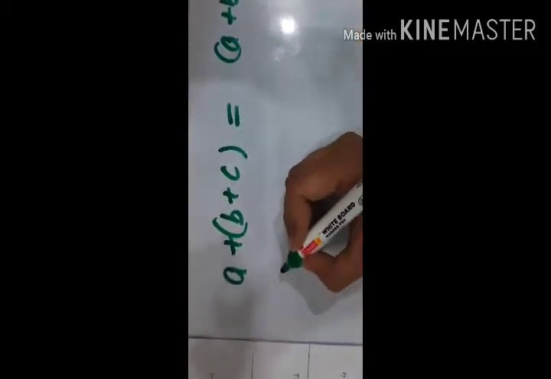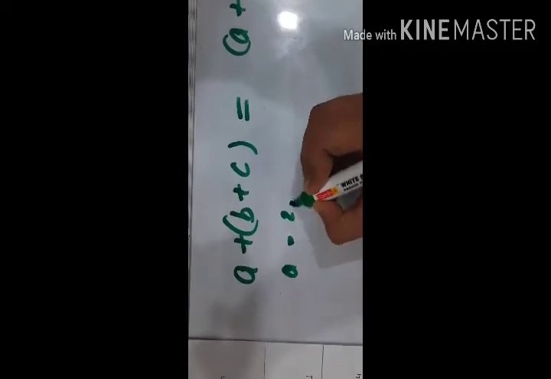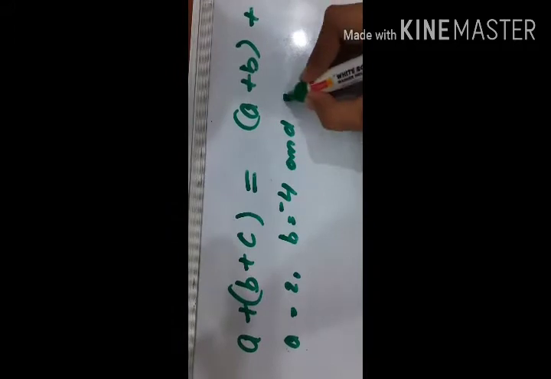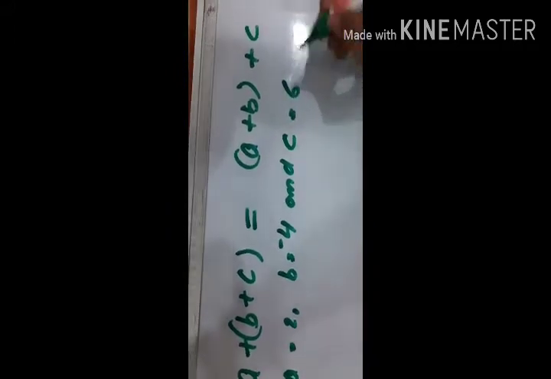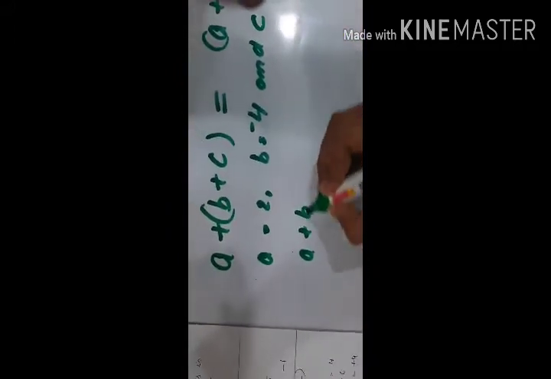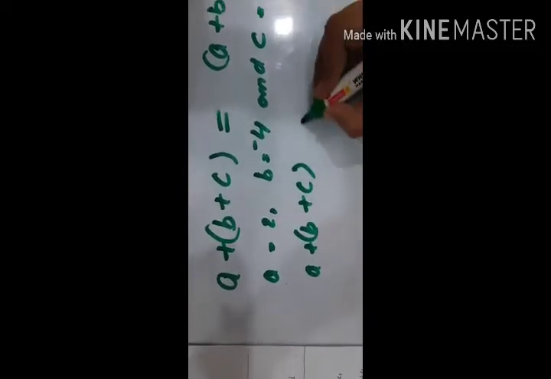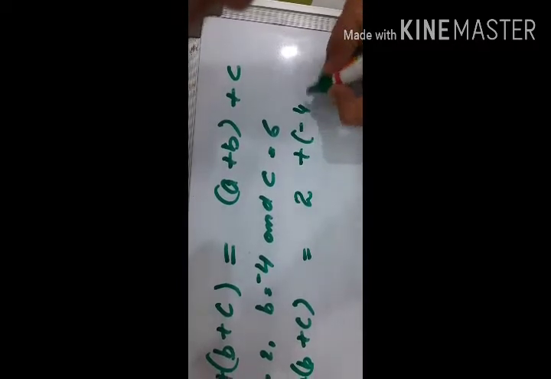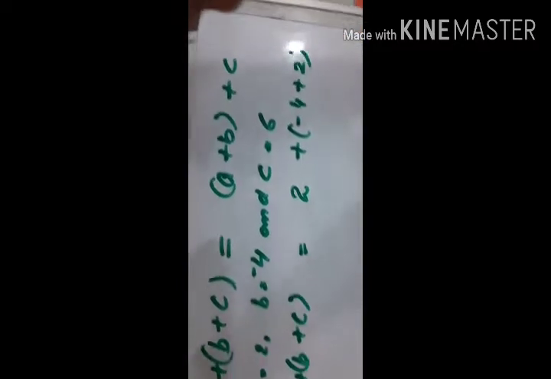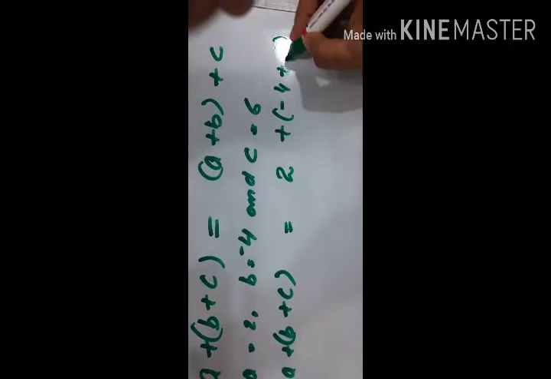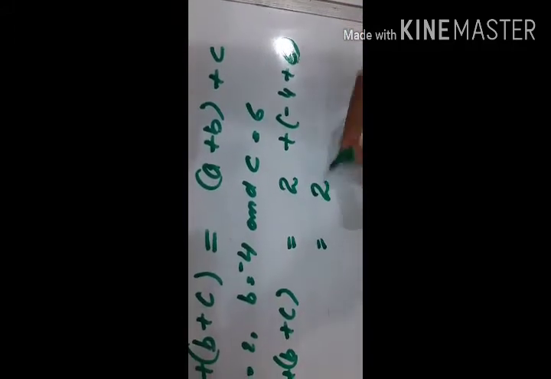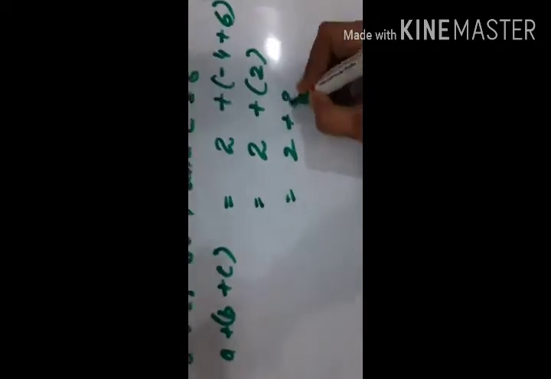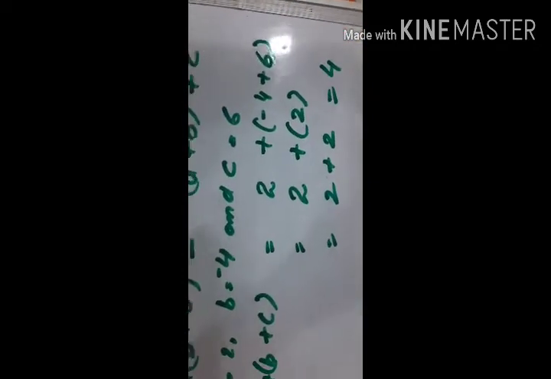Let us take three integers: a is equal to 2, b is equal to minus 4 and c is equal to 6. (a plus b) plus c: 2 plus minus 4 gives minus 2, plus 6 is equal to 4.